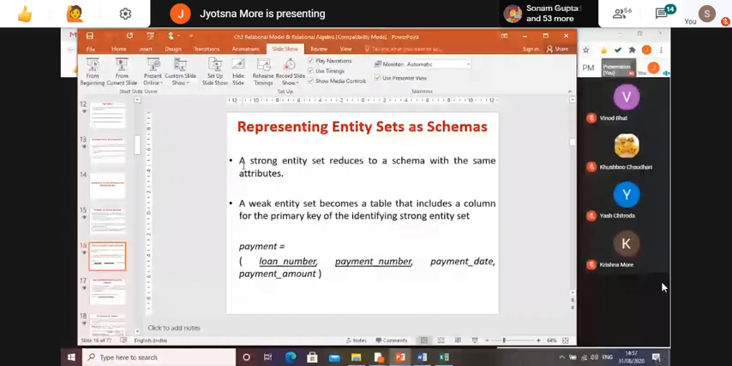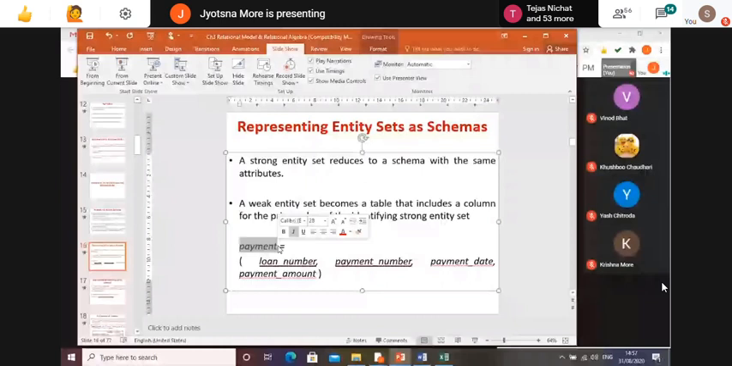Only the weak entity part I want. Okay, strong entity is clear? Okay. Yes. So in a weak entity, the name will act as a schema name or table name or relation name. So payment is my table name, where it will have its own attributes, such as payment number, which was a partial key,